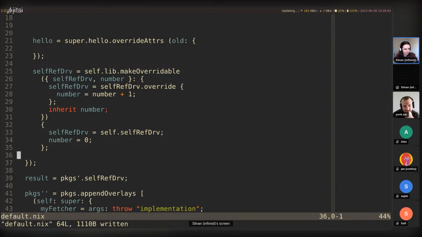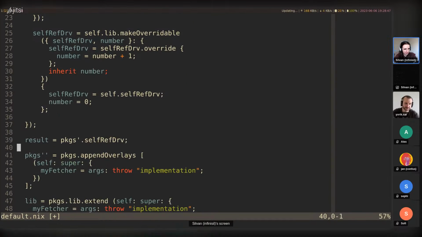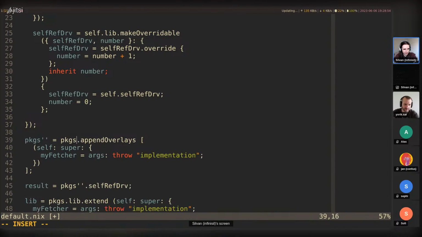Now let's try to override this. So actually, I'm going to use the second overlay down here. So we have this one now. Let's do actually packages prime dot. Let's use AppendOverlays for some variety. And let's use self-ref_drv. So this is going to be an interesting example because I want to use both self and super.